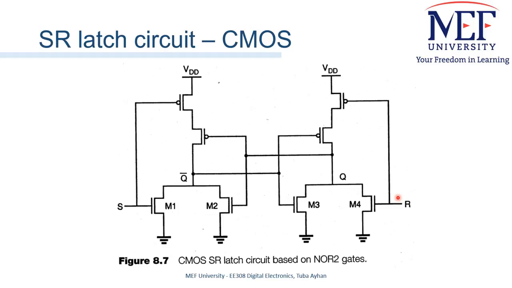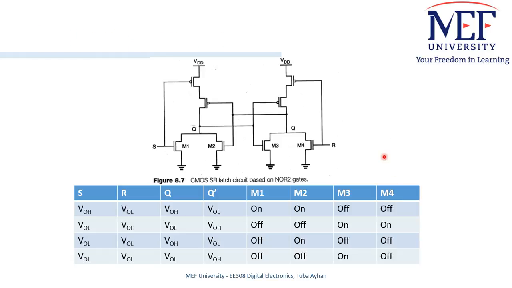Now we will look at the operating modes of these transistors. We know that the NMOS and PMOS transistors will work in a complementary manner, so we will focus on the 4 NMOS transistors.